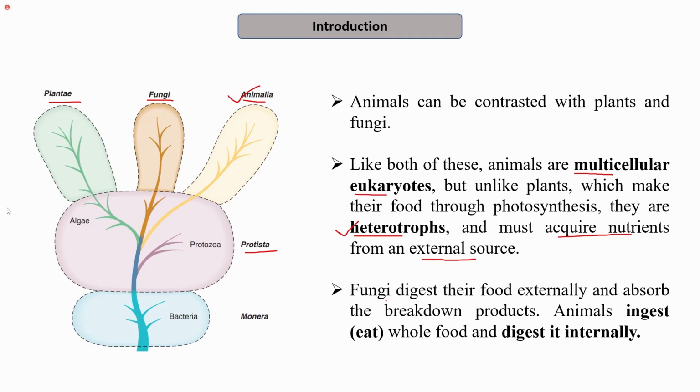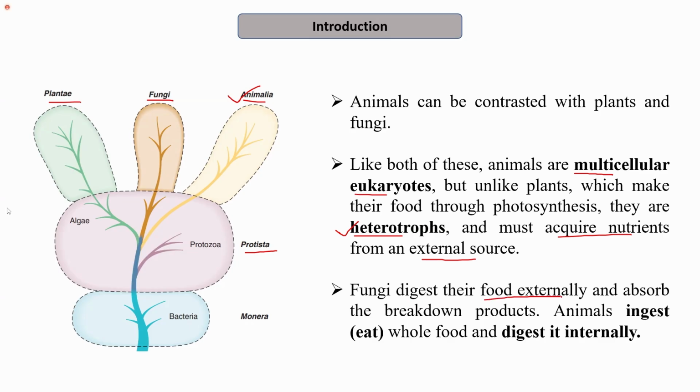Now, if I compare organisms of kingdom Animalia with the organisms of kingdom Fungi, both of them are mostly heterotrophic in nature. That is, both cannot synthesize their own food, but the mode of digestion differs in both. For example, organisms that belong to kingdom Fungi digest their food externally.